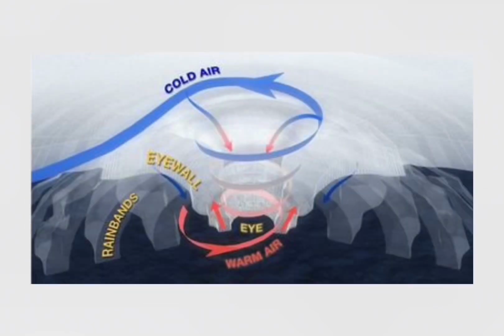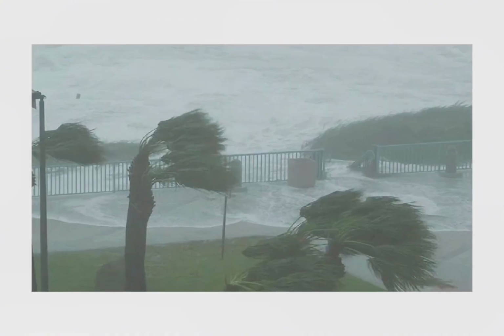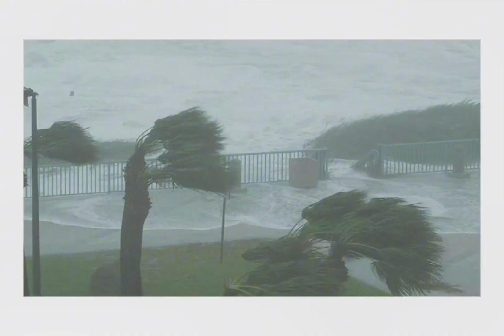Hurricane. Hurricanes are massive storm systems that form over warm ocean water. As they grow, they pull in more heat and moisture, becoming stronger over time. They can cover hundreds of miles, bringing powerful winds, heavy rainfall, and dangerous storm surges that flood coastal areas.